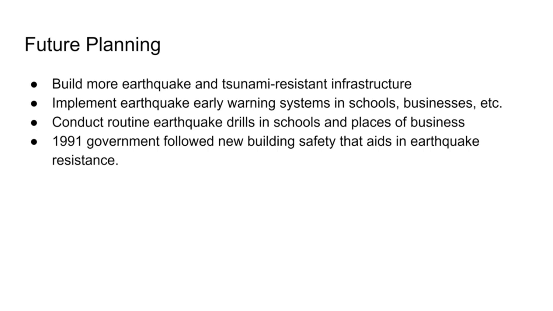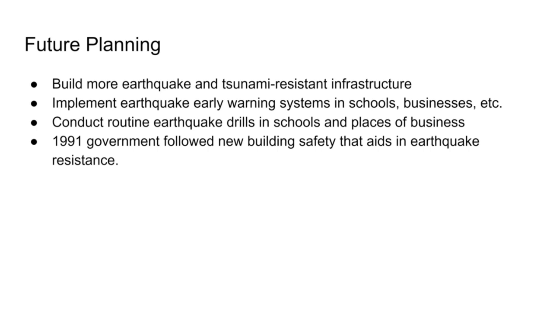There are many actions that can be taken to help mitigate the impacts of earthquakes. Here I have listed 3 tasks that can be used in future planning in the event of an earthquake. They can build more earthquake and tsunami-resistant infrastructure, which is the job designated to the local government to provide and maintain.